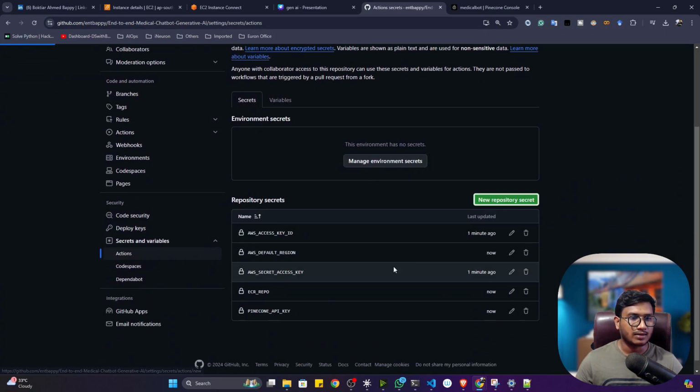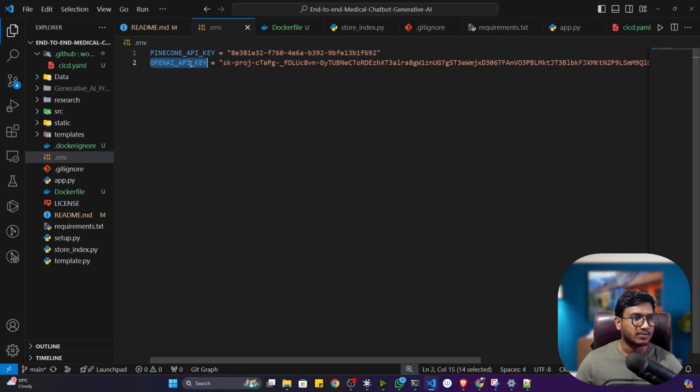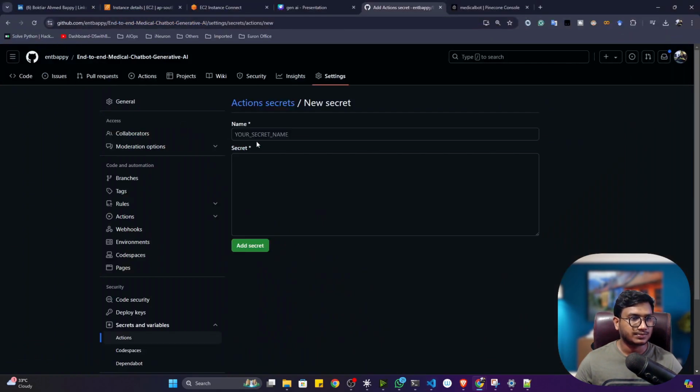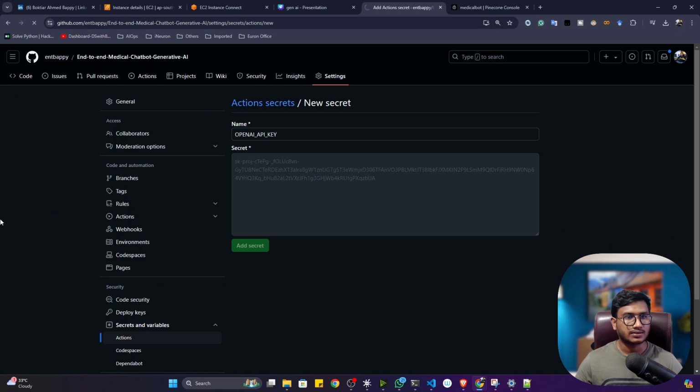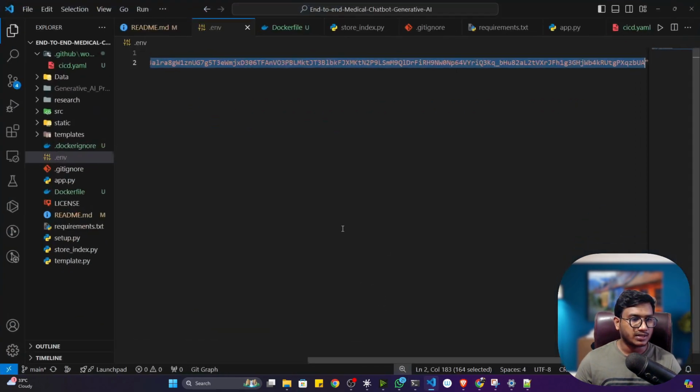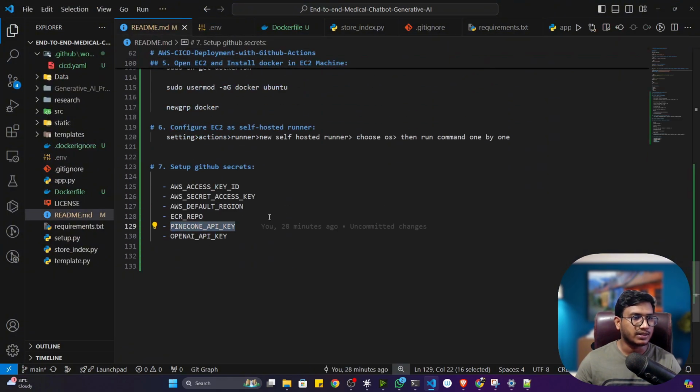Now I also need to add my OpenAI secret, that means the OpenAI API key. The last one, you can see, OpenAI API key. Let's add it. So let's copy the OpenAI API key. Here I'm going to paste it. Now let's add the secret. Okay, now see everything is added. Let me see if anything is left. No, I have added everything.